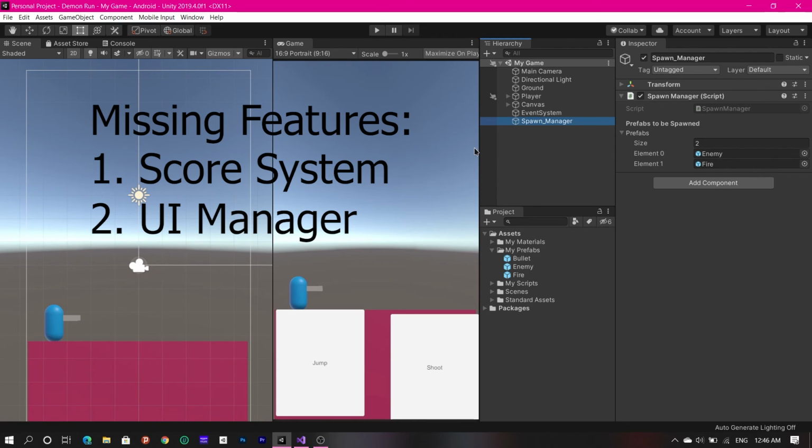I don't have a pause menu yet, I don't have a main menu yet, I don't have a death menu yet. So that's what I'm going to be primarily working on before importing in the models and animations, right? So in our next video, I will be back with my pause menu and main menu and death menu working.